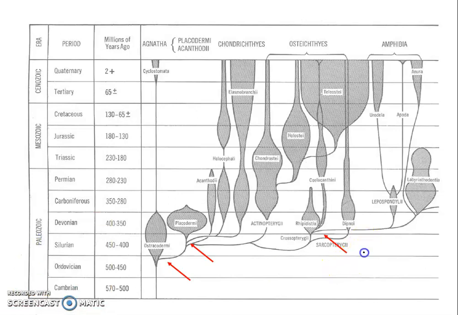Tiktaalik. Even the name itself is very interesting, isn't it? This fossil record was obtained from Canada in 2006, and it seems to represent an intermediate stage between the Sarcopterygii and the amphibians.